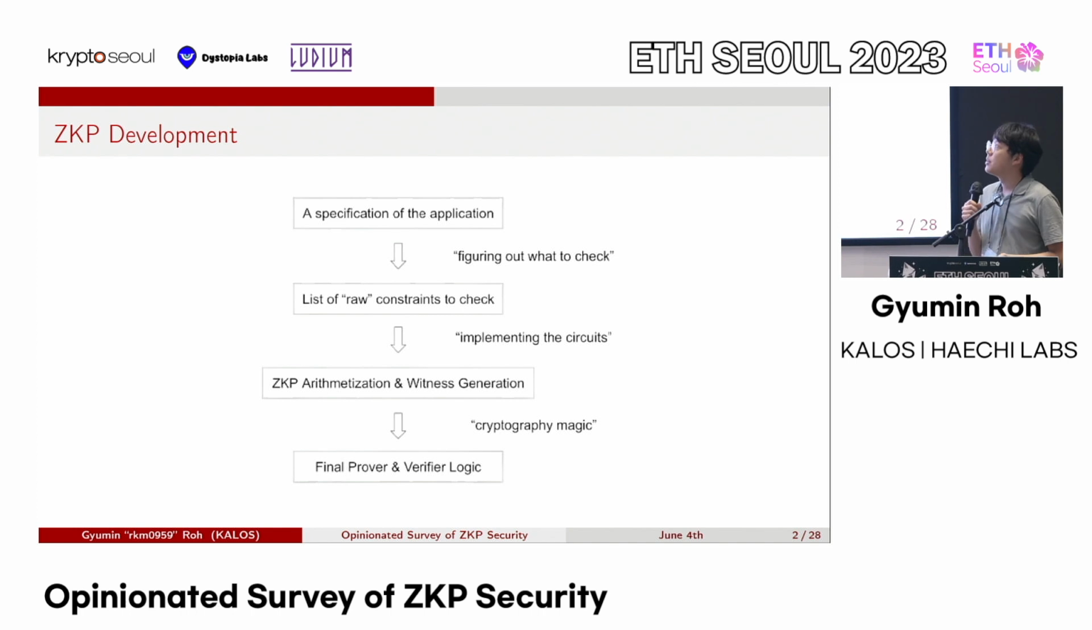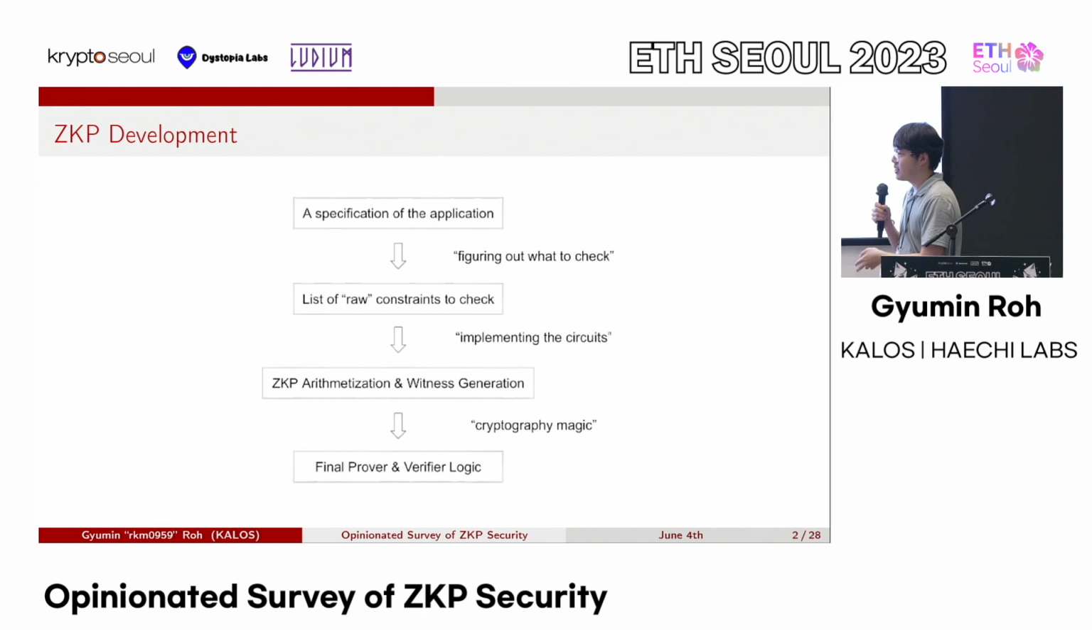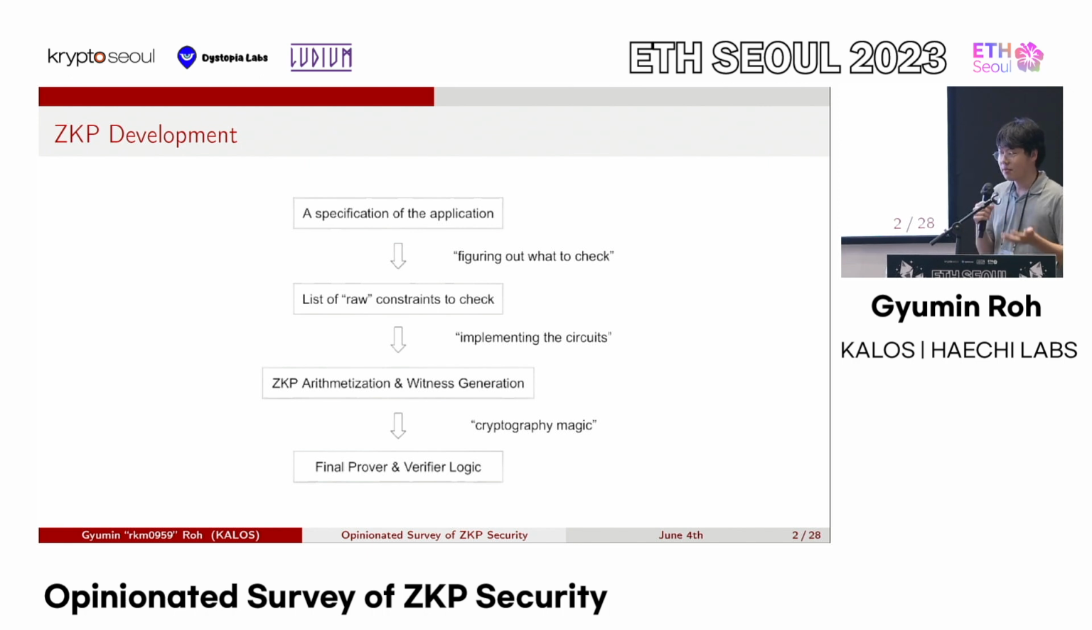To do that, you will figure out what exactly you need to check. So for example, I want to build this AMM or something like that, and to build such an AMM, I need to check this, I need to check this, I need to check this. If I check that A, B, C are true, then the AMM works correctly, so everybody's happy. If you finish that kind of process, you will end up with a list of raw constraints to check.